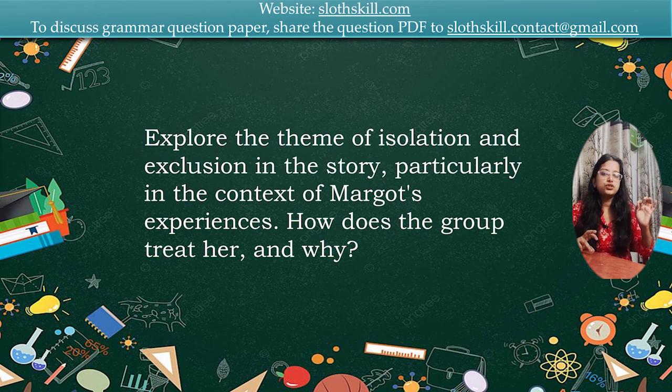The reason for isolation and exclusion is the fact that she was distinct from them in certain respects. And how does the group treat her? So you have written the answer that they locked her in the closet, and the reason being the same: jealousy, distinct qualities, uniqueness in her, not being able to gel well with the other children.